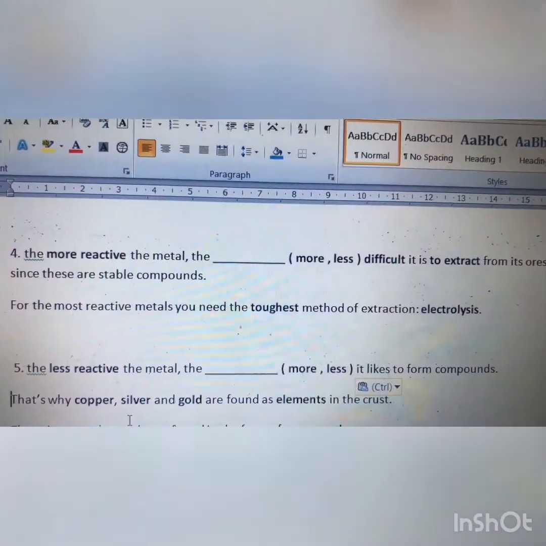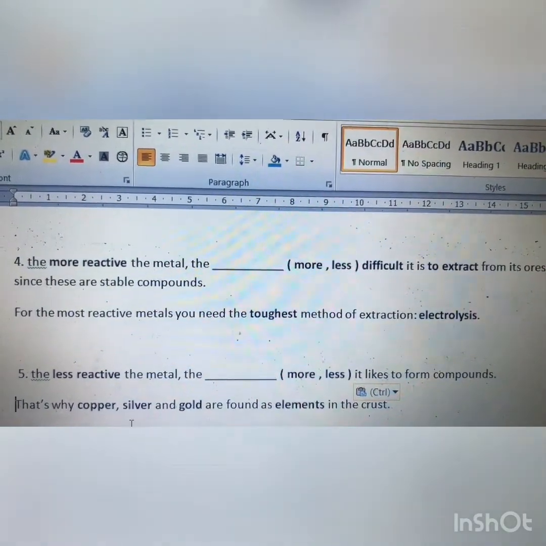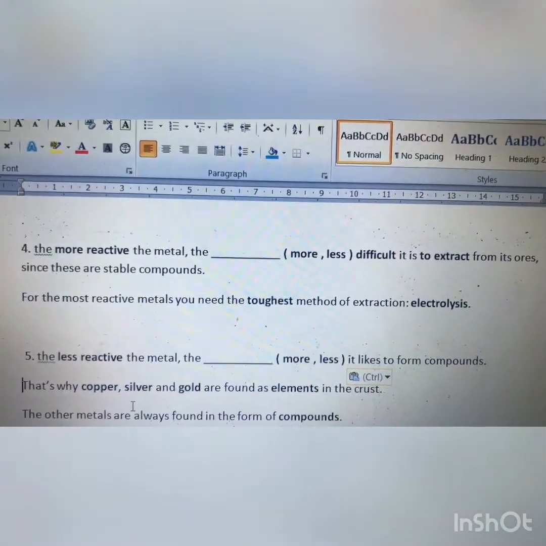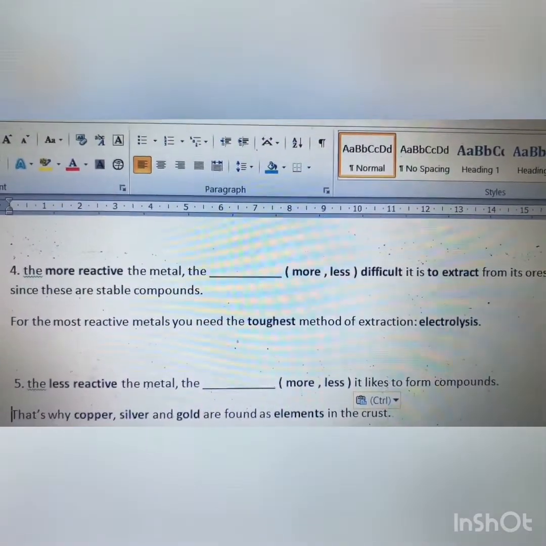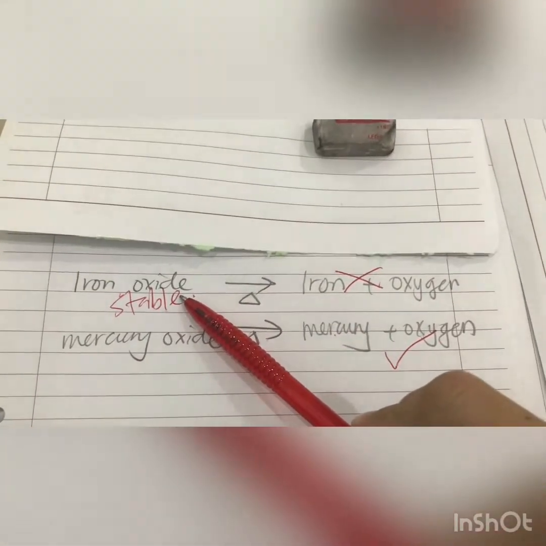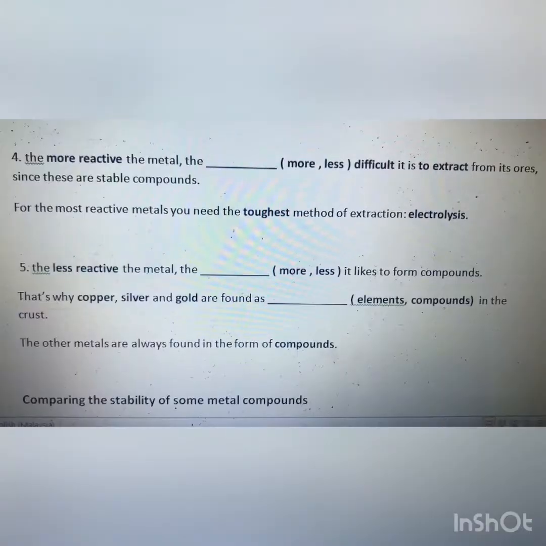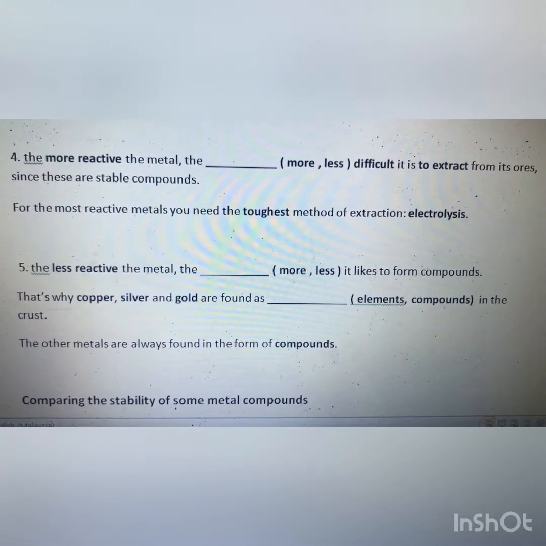So number 4, the more reactive the metal, the more difficult it is to extract from its ore. So is it possible to extract iron from its compound other than iron oxide? The answer is it is possible, but very difficult, very tough. So answer number 5.